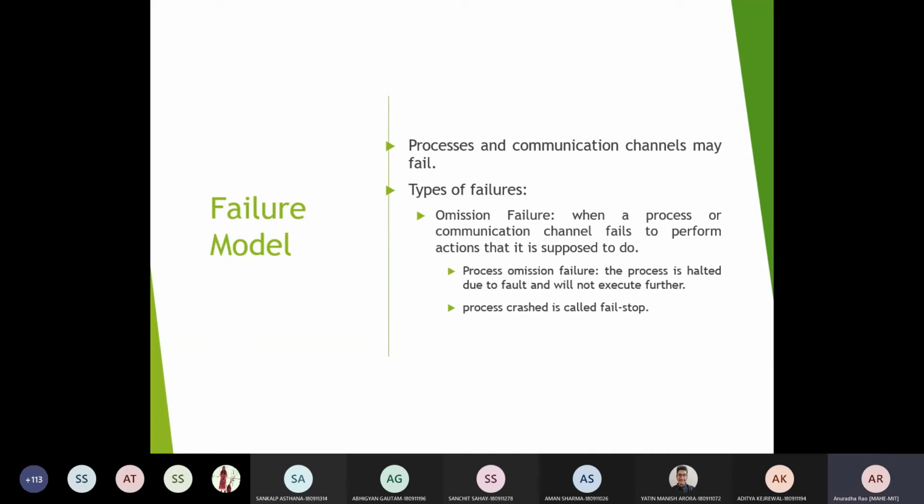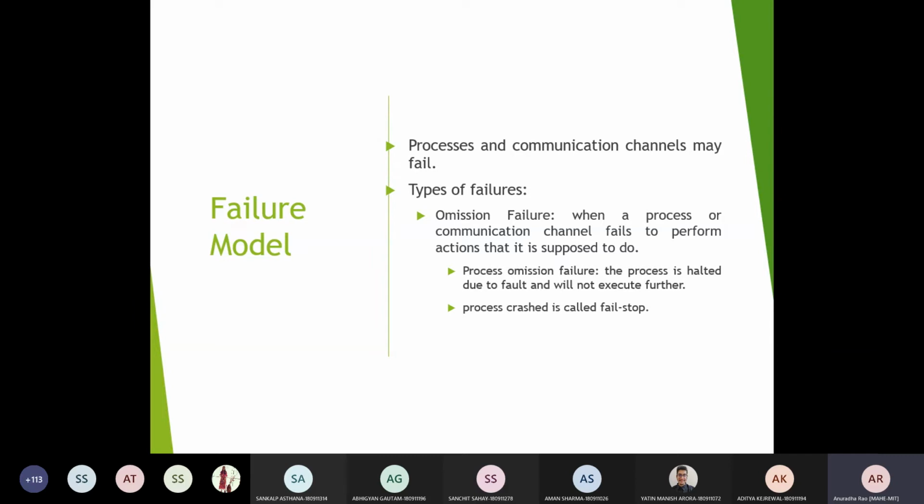So there can be some omission failures, because send omission or receive omission is possible. These omission failures are called benign failures, and you can have failures under the category of arbitrary failures, which are known as Byzantine failures. In omission failures, a process or a communication channel fails to perform the actions that it is supposed to do. In process omission failure, the process is halted due to a fault and will not execute further.